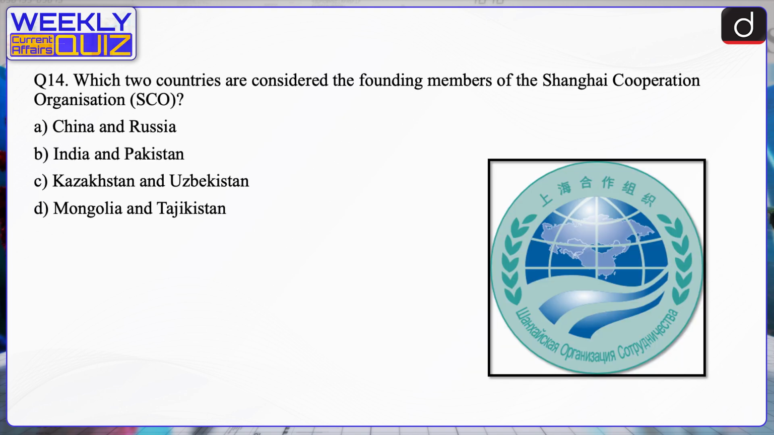Next question. Which two countries are considered the founding members of the Shanghai Cooperation Organization, that is SCO? China and Russia, India and Pakistan, Kazakhstan and Uzbekistan, or Mongolia and Tajikistan? The correct answer is option A, that is China and Russia. China and Russia are considered the founding members of the Shanghai Cooperation Organization.